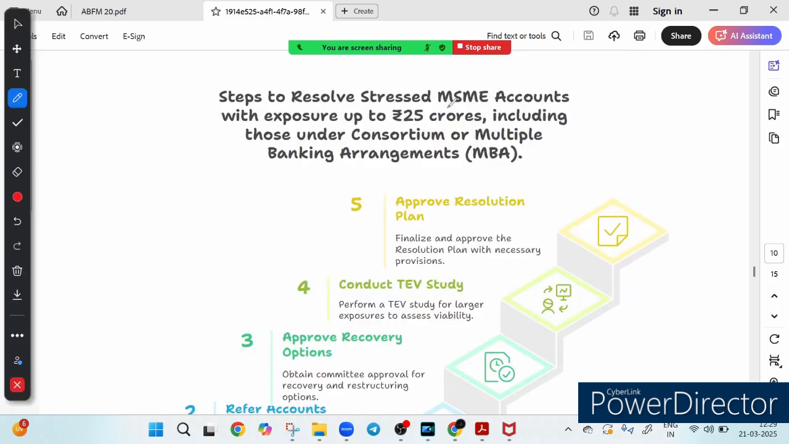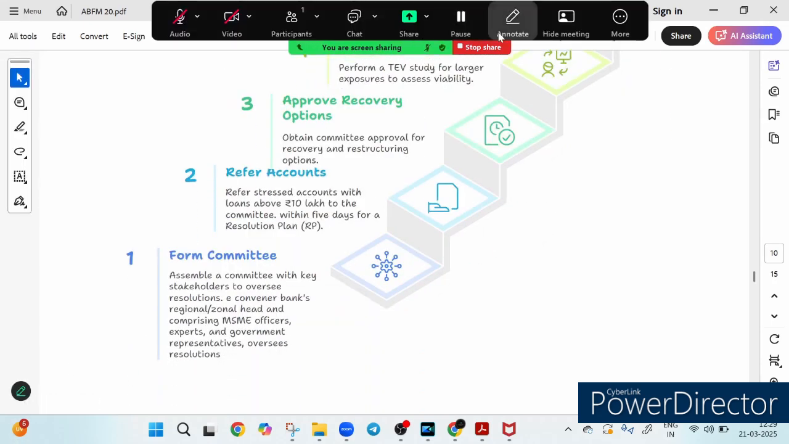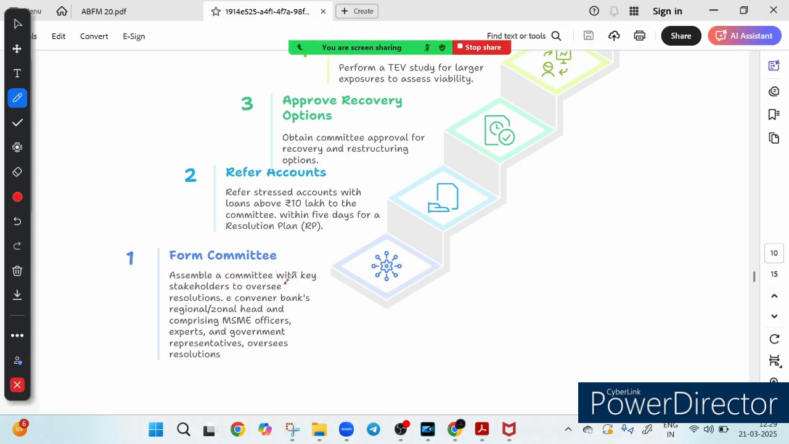MSMEs are the backbone of our economy, but sometimes financial stress hits hard. So what happens when an MSME struggles to repay a loan? The banking system has a structured process to resolve such cases. First of all, let me explain step by step. The first step is to form a committee, right? As you can see here. A team of experts, including bank officials, MSME representatives, and government officers, is assembled to oversee the resolution process. The regional or zonal head acts as convener.